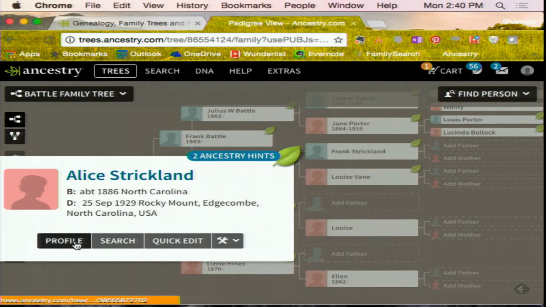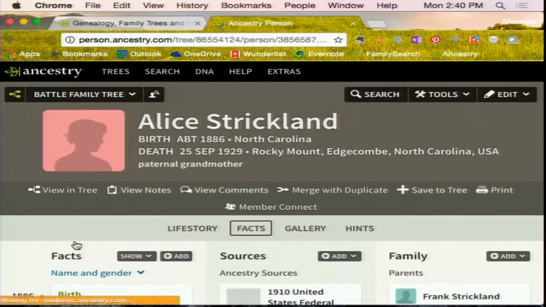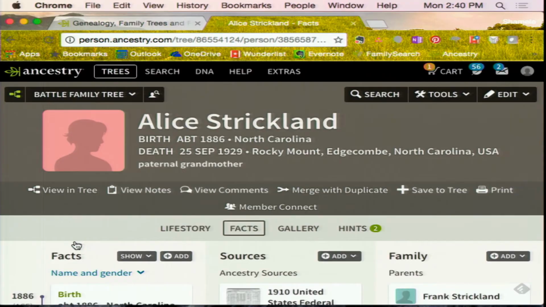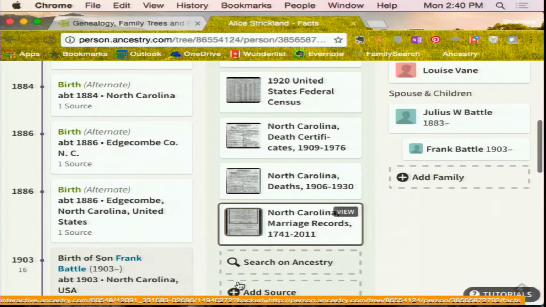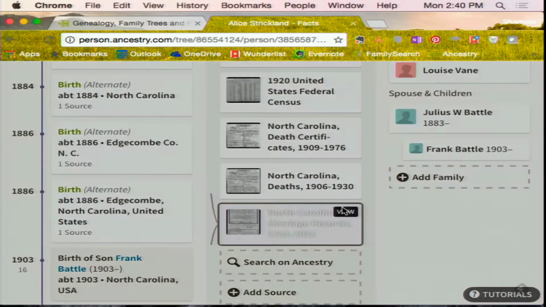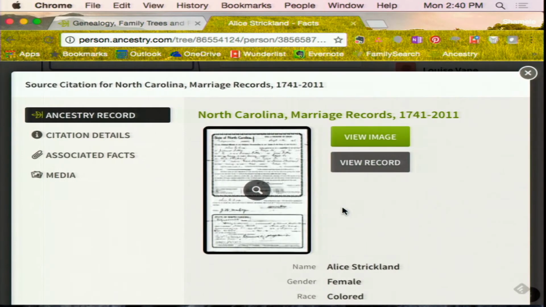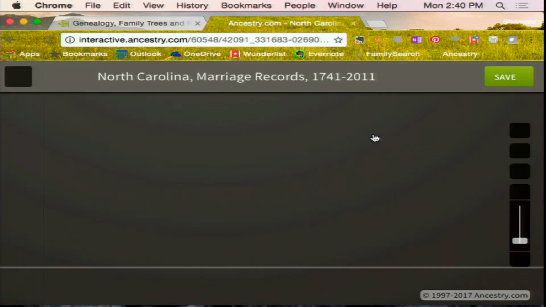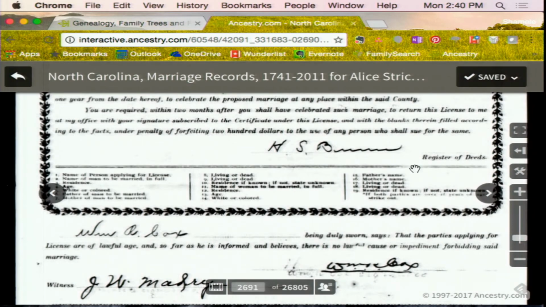Profile. All right. And see, you have all these shaky leaves. Those are hints of other records that you can possibly find on your ancestor. So let's look at the marriage record for Alice. So this record looks similar to the one that we saw for Frank and Nellie. Scroll down, or up actually. Oh, yeah, up.